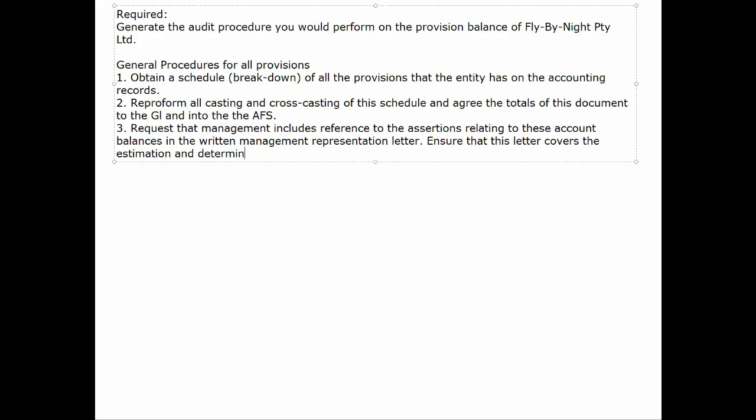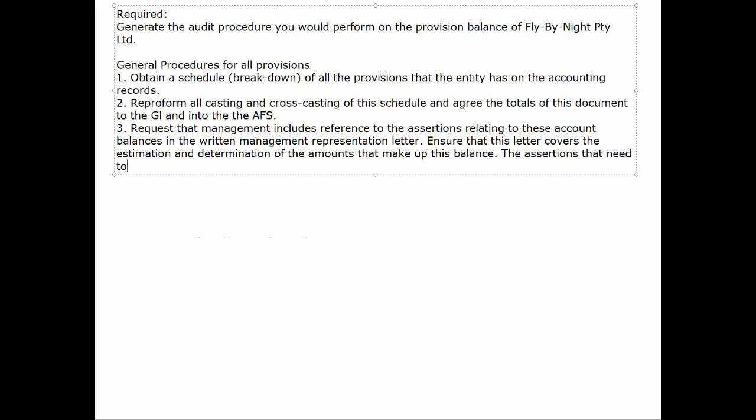So we really want to understand and work out what exactly is coming out of the management rep letter that we can use. We're looking for completeness, and in fact we would want to tell management that in their letter they must have completeness.